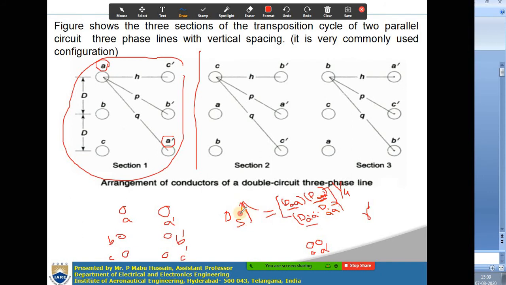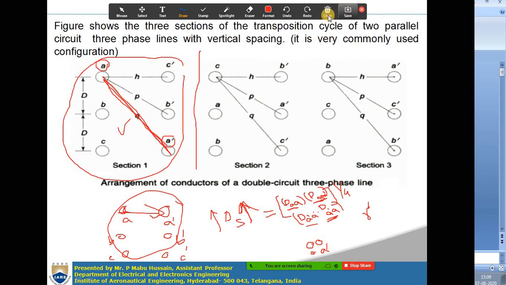So, to get the high self GMD, how can you get self GMD high? The distance between A and A dash is high. Okay. So, when you place A and A dash diagonally, in such a case this distance will increase. When the distance increases, self GMD will increase, so that inductance will be low. Suppose if you take side by side horizontally, the distance between these two will be very low when compared to this type. So, for this circuit you will be having less self GMD, so that more inductance will be there. So, to get the low inductance, you will generally place the conductors diagonally.